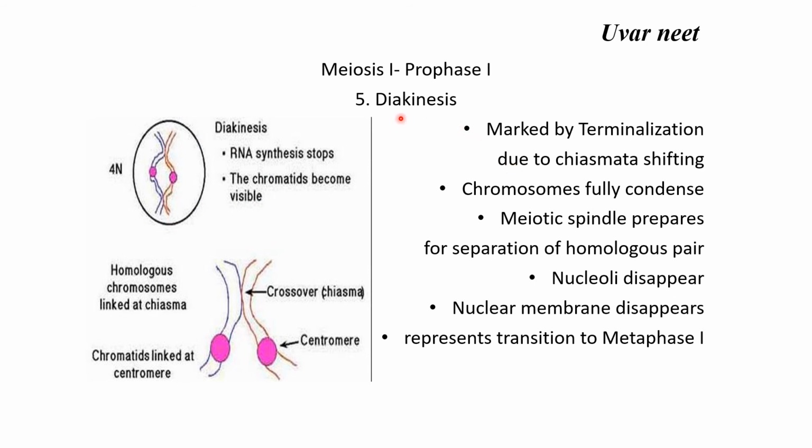The last stage of prophase 1 is diakinesis. What happens here? That means all this crossing over chiasmata will terminate due to chiasmata shifting. Chromosomes fully undergo condensation. Meiotic spindle prepares for the separation of the homologous pair. Nucleoli disappear. Nuclear membrane disappears. Now it represents the transition to metaphase 1. So this is the condition of the diakinesis. Thereby the prophase 1 of meiosis 1 is completed.